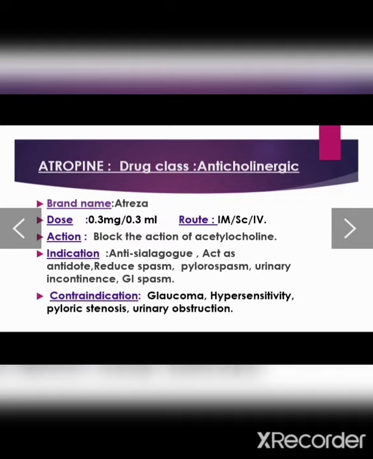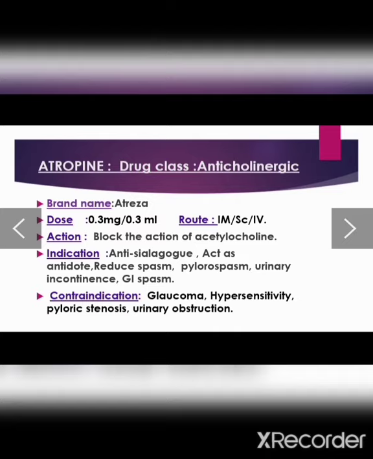Further, it also reduces spasm, meaning it decreases involuntary movement in the body. It also cures the condition of pylorospasm. Now what is pylorospasm? It means it decreases the involuntary movement in the pylorus, which is a part of the stomach. Further, it decreases the chances of urinary incontinence, so patients suffering from urinary incontinence are mainly treated with atropine. It also decreases GI spasm, meaning gastrointestinal spasm.